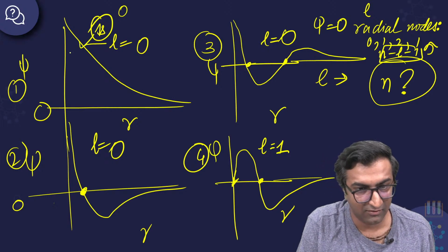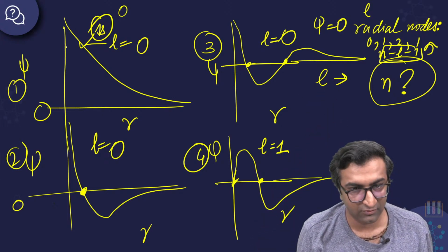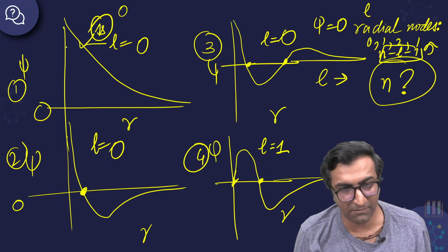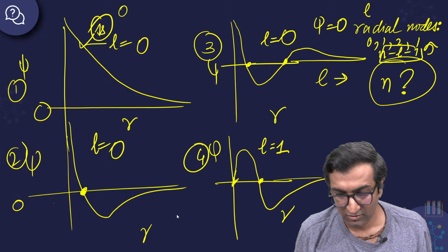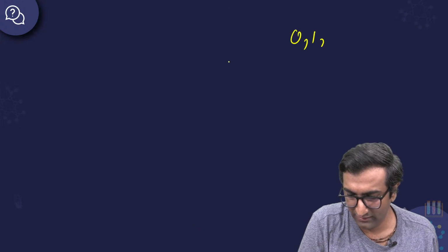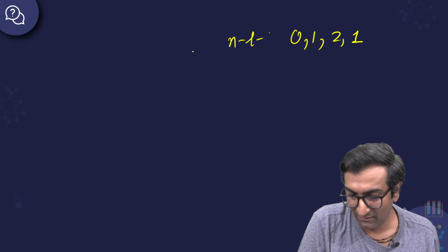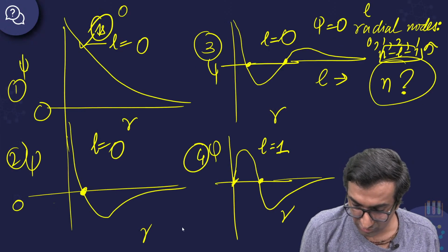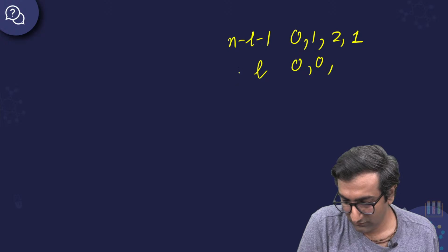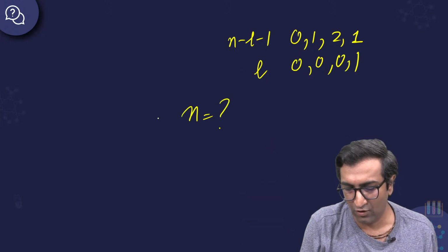1s बिल्कुल सही है. Good job, Deepa. First one. Deepa, what about 2, 3 and 4? Aksh, you are on the right track. Perfect you're doing. जो आप कर रहे हो बिल्कुल सही कर रहे हो. Okay, let me take the next page. You don't even need those diagrams. 0, 1, 2 and 1. These are your N minus L minus 1 values. ठीक है? And I have told you that the L values are 0, 0, 0 and 1. Use math. I'm asking for N कितना होगा?